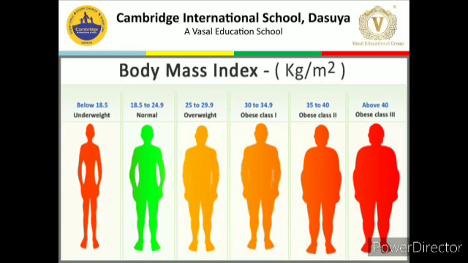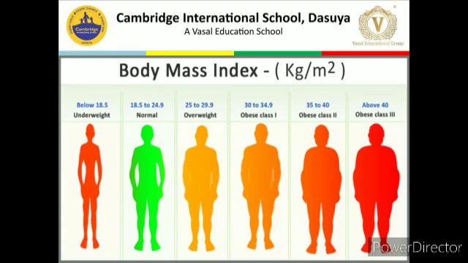If you are healthy weight, how can we come to know? After applying that formula, if your index is 18.5 to 24.9, then we can say a person is a healthy weight. He is not obese, not overweight, not underweight; he or she has a healthy weight according to their height.